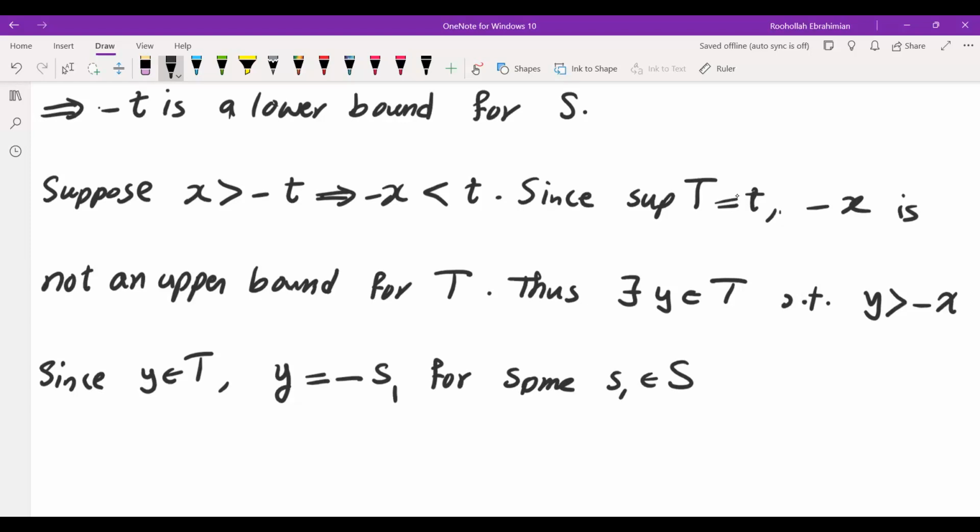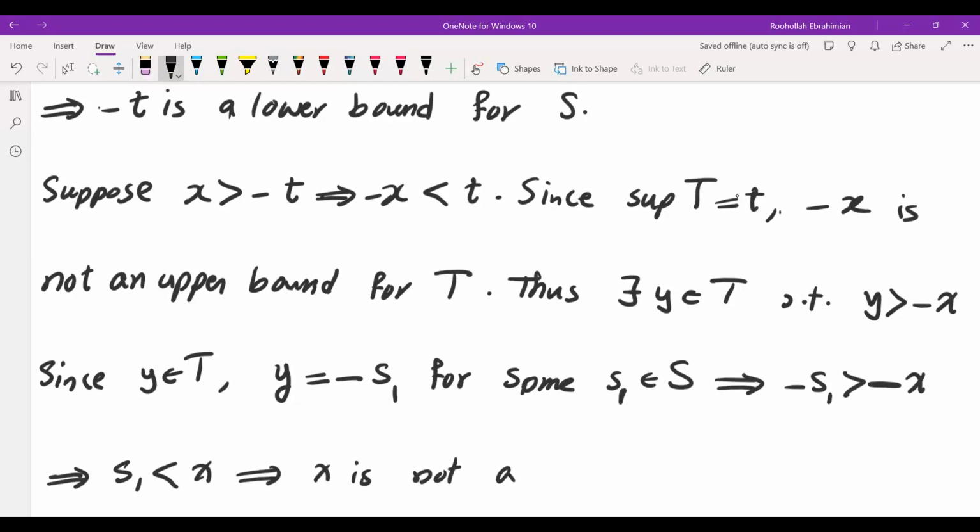So we have y is negative s1 for some element of S. And that means negative s1 is greater than negative x, which means s1 is less than x, which means x is not a lower bound for S. So what we showed is that negative t is a lower bound, and nothing more than negative t is a lower bound.